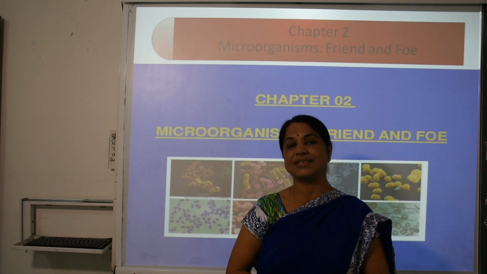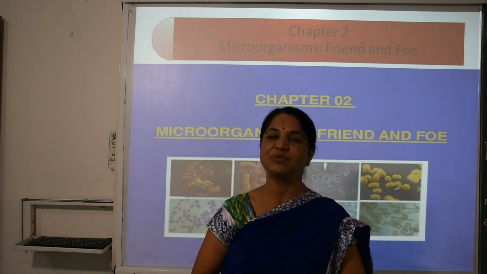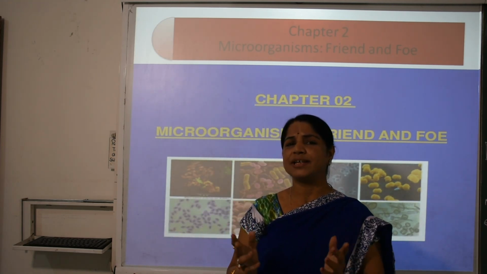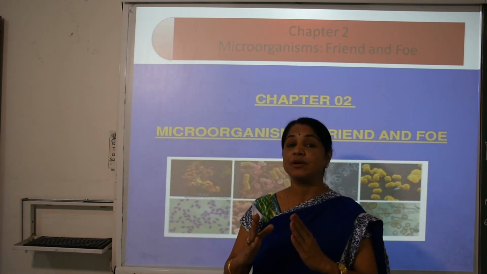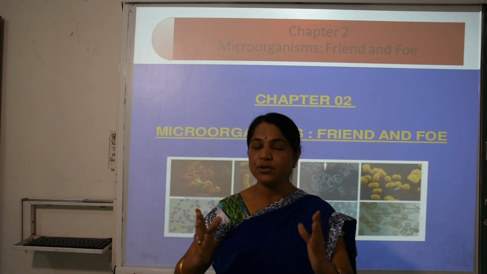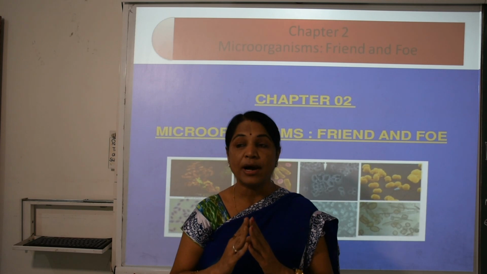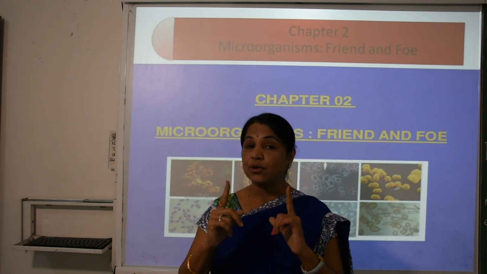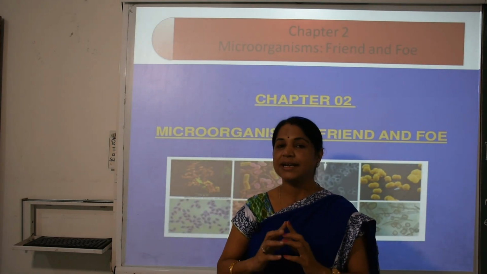Today I am going to start the next chapter, chapter number 2, Microorganisms: Friend and Foe. As you know, you have seen various types of living beings, plants and animals, found near about you. But we can't see them. Why? Because they can only be seen by the microscope. It means they are microbes. They are called